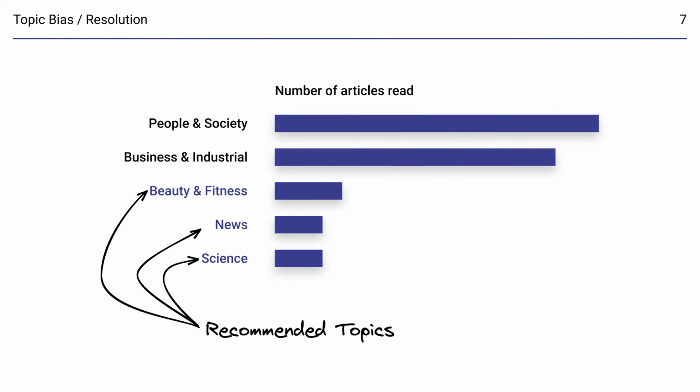Here's Burst My Bubble's strategy on how to resolve biased state of topics. Let's think of a user who reads a lot about people and society or business and industrial. When such a user reads many articles about a similar topic, we caution the user and try to recommend an article from a different topic.